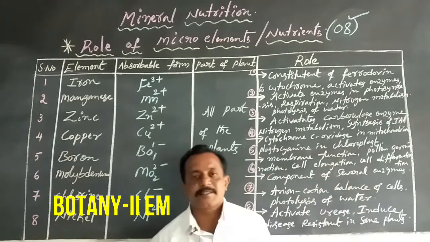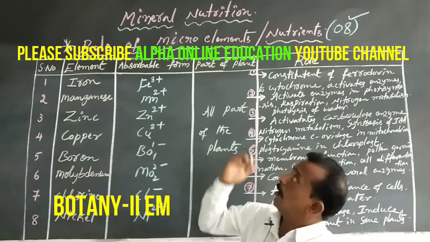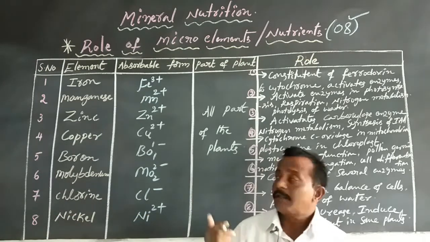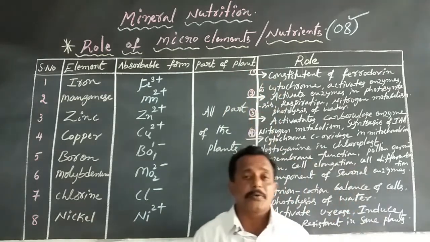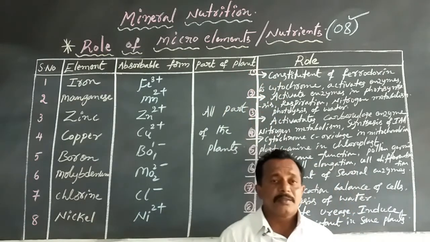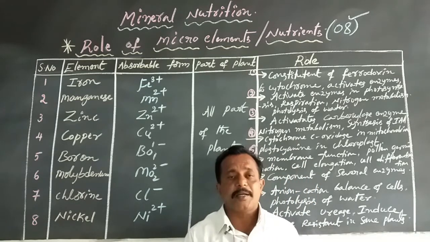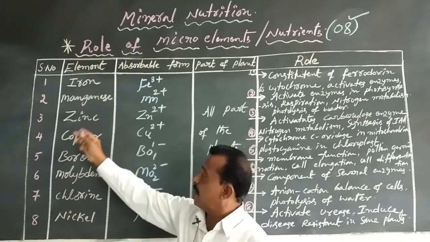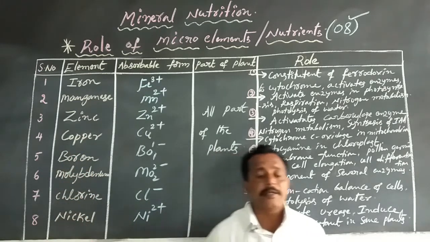Dear students, in the previous class we discussed the role of macro elements or macronutrients. In this class, we are going to discuss the role of micro elements or micronutrients. In total, there are 8 micro elements: iron, manganese, zinc, copper, boron, molybdenum, chlorine and nickel.